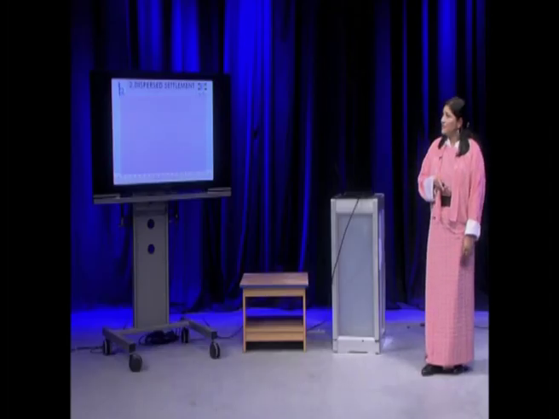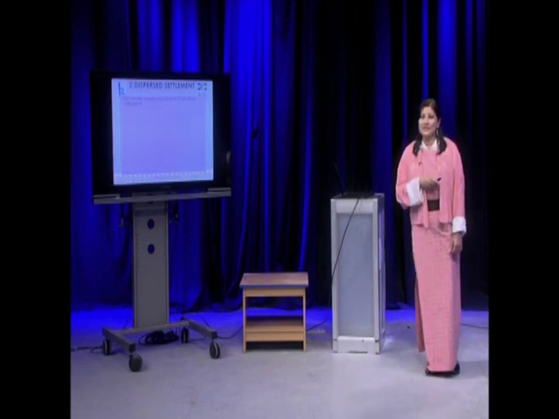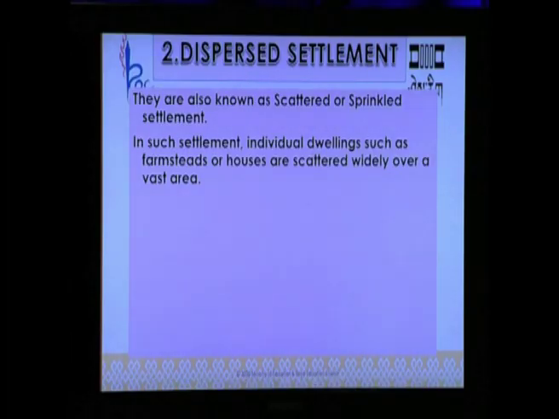Now, the second type of settlement is dispersed settlement. Dispersed settlement is also known as scattered or sprinkled settlement. By looking at the word dispersed only, you must be having some idea about it. In such settlement, individual dwellings such as farmsteads or houses are scattered widely over a vast area.